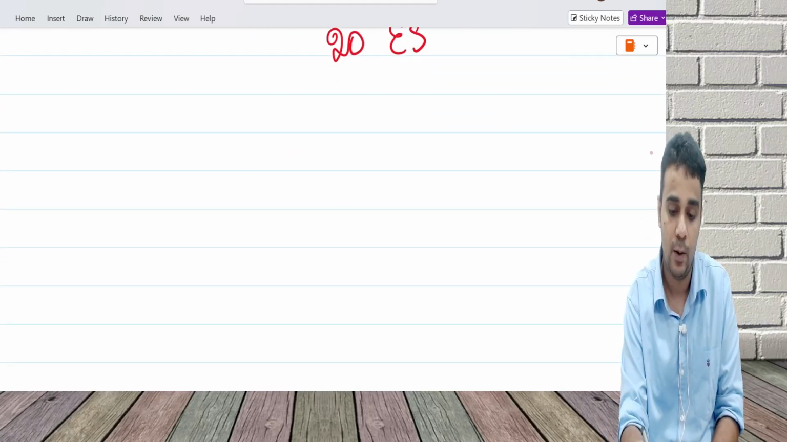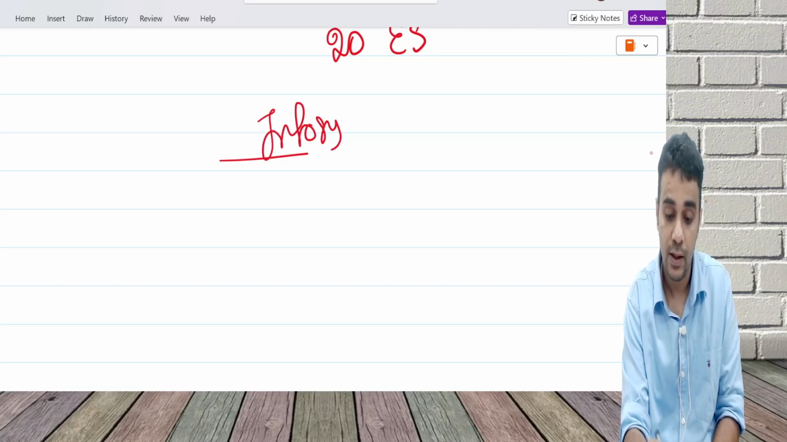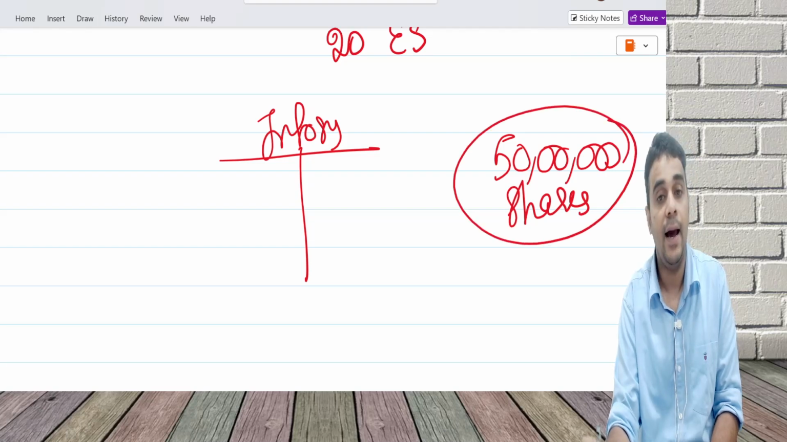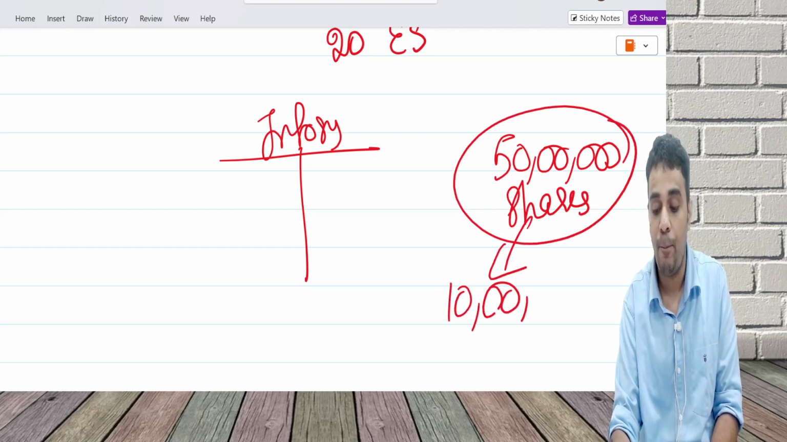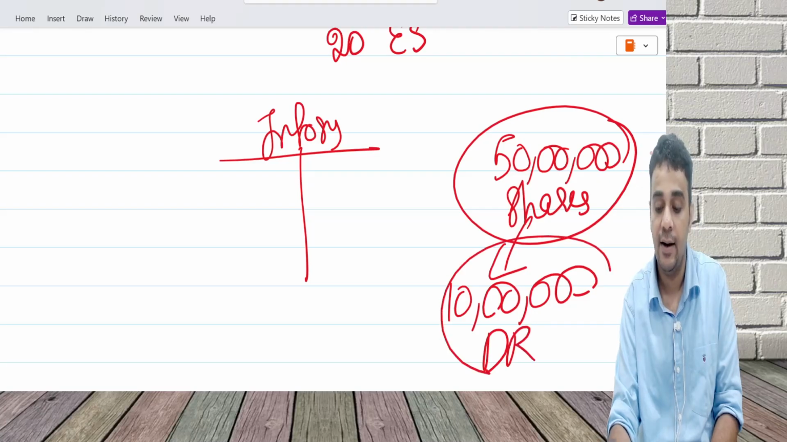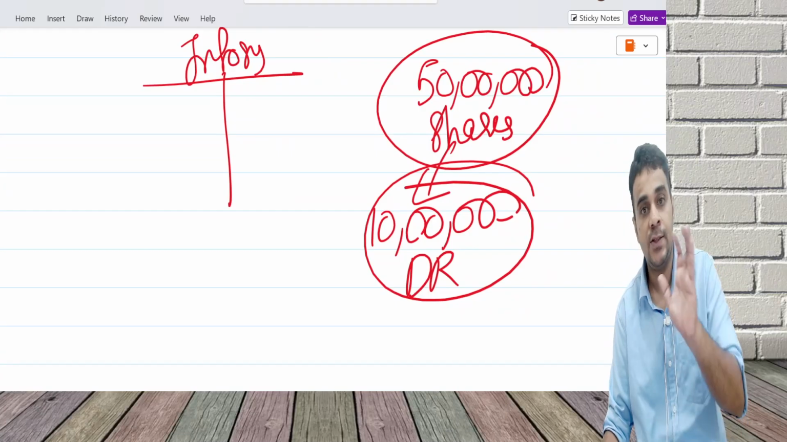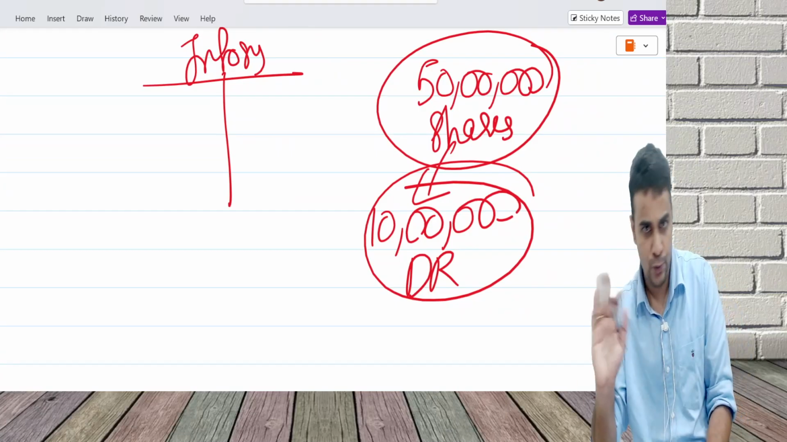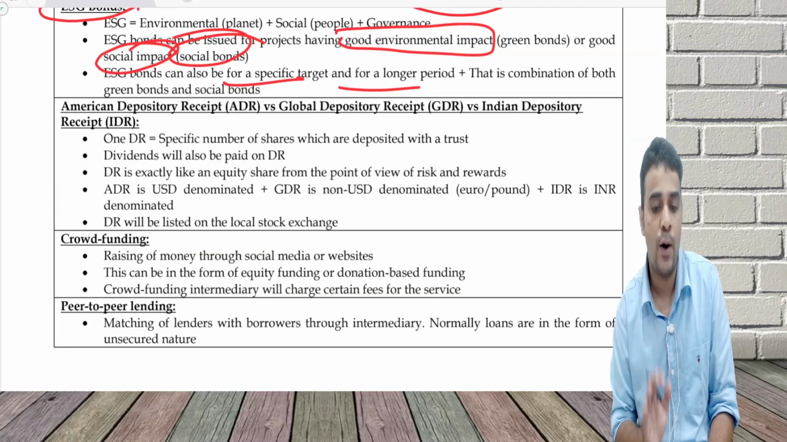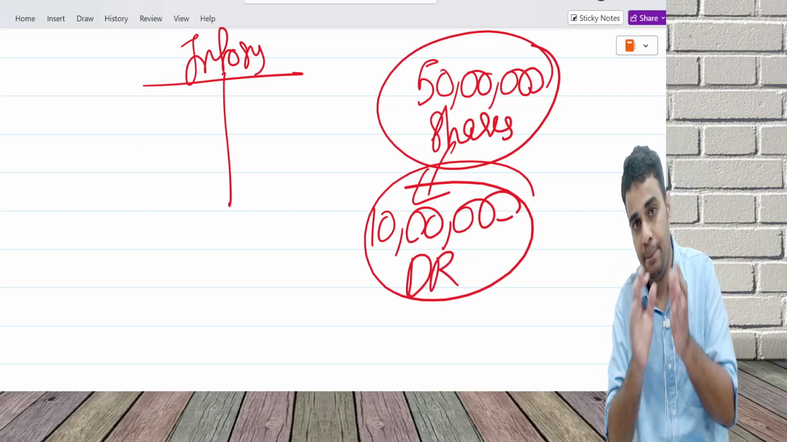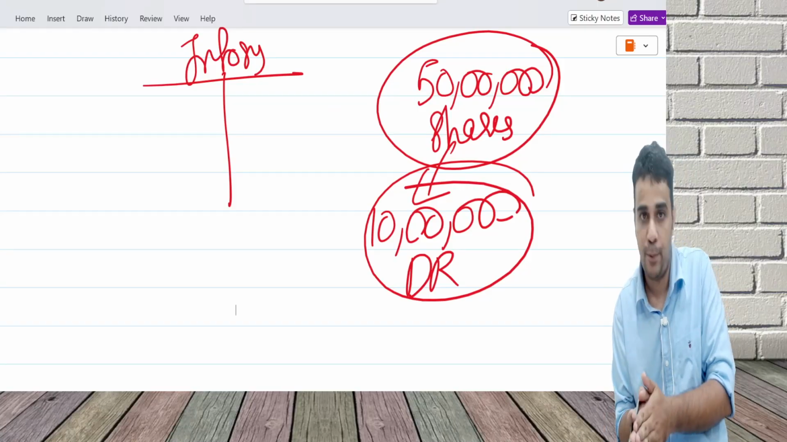So what I do in a practical world is, I am Infosys. I deposit 50 lakh shares with a custodian bank, and against this I get 10 lakh depository receipts, 10 lakh DR, against 50 lakh shares. These equity shares are there, but I don't issue the equity shares. I keep them and issue depository receipts against them. On the depository receipt, I will have to pay dividend, like I pay dividend on equity shares.